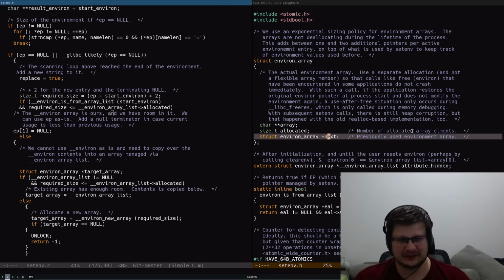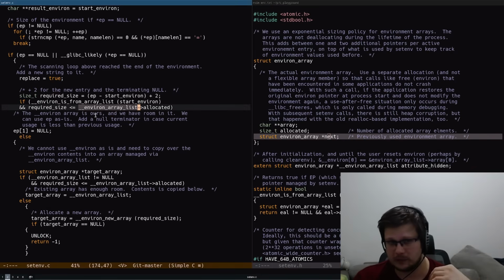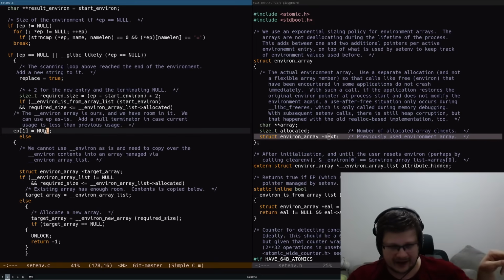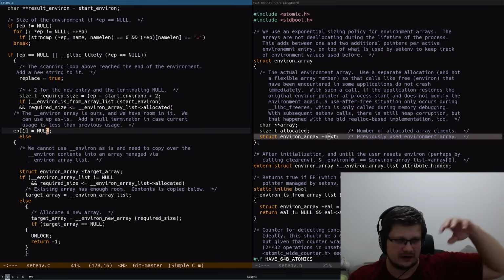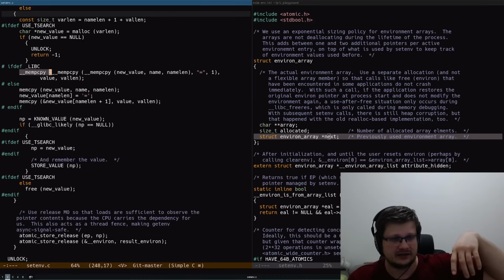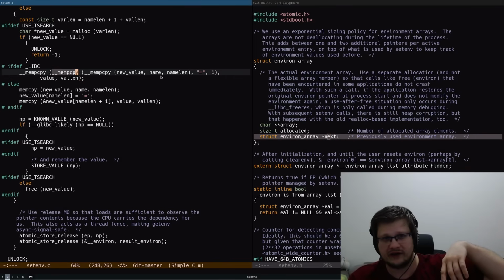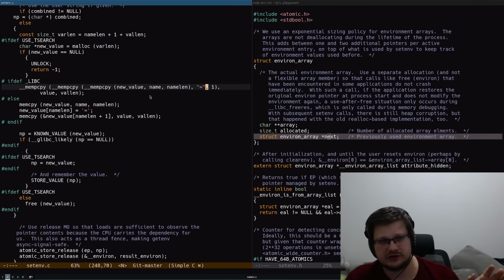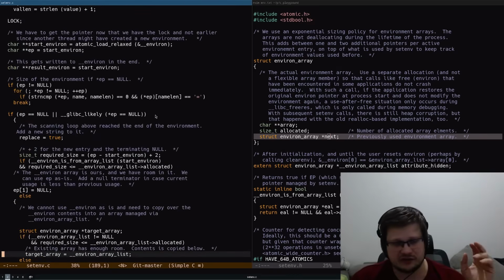And so what happens is that it checks this global array list, which is always supposed to point to the currently used array. It checks if it has enough allocated space here. And if it does, we're all good. We assign null to the very end of the new end of the array, and then it goes all the way back and it calls memcpy of a new name, new value, and the equal sign. Then we happily return. This is not that interesting.